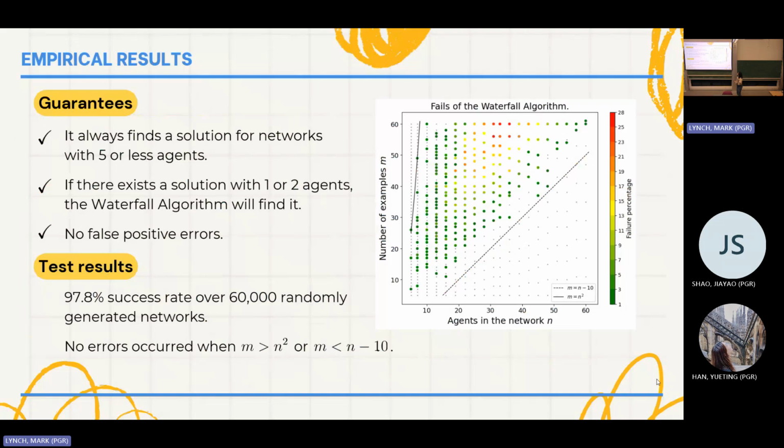An intuition could be that when we have enough examples, way past our bound, we have enough information such that there's only one solution. The lower bound means that we have enough agents and not a big enough sample, so many of them are going to match, and we're going to have multiple correct solutions for our algorithm.